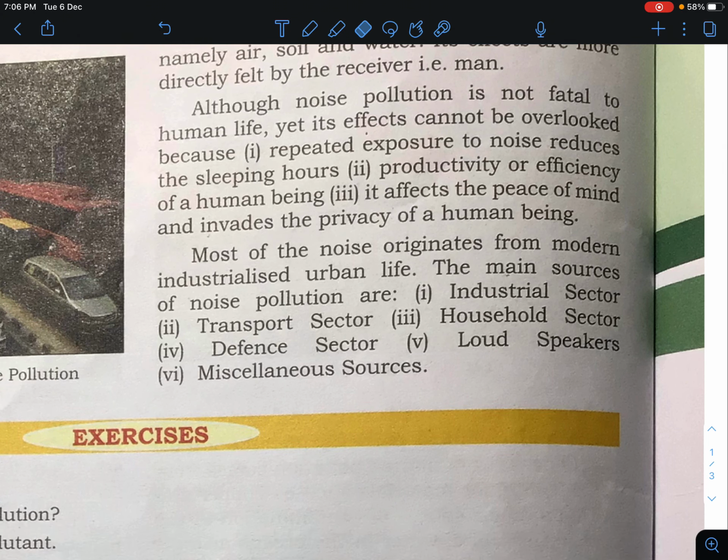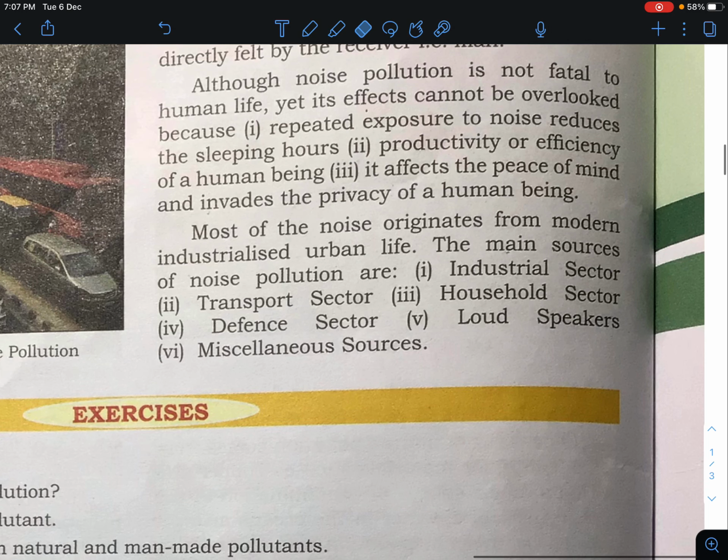Most of the noise originates from modern industries and urban life. The main sources of noise are the industrial sector, transport sector, household sector, defense sector, loudspeakers and miscellaneous sources.